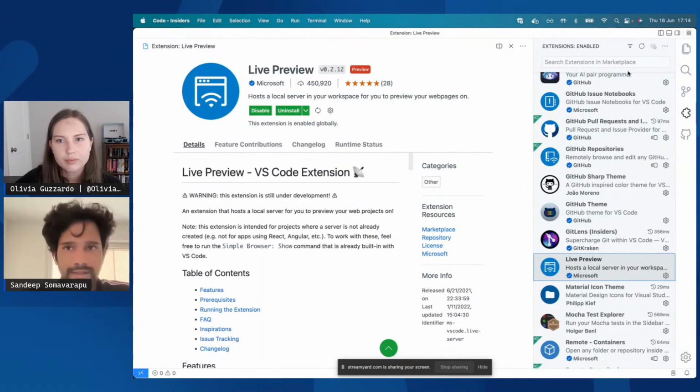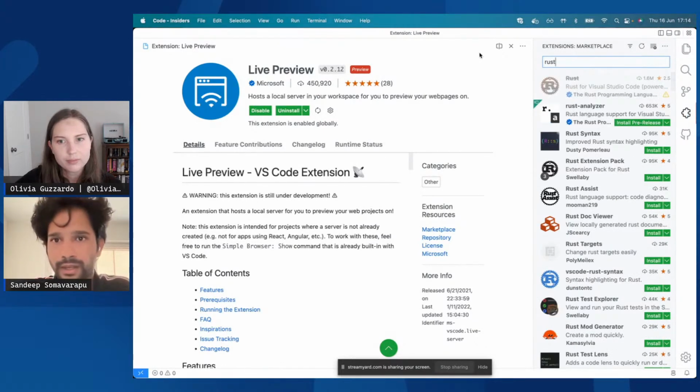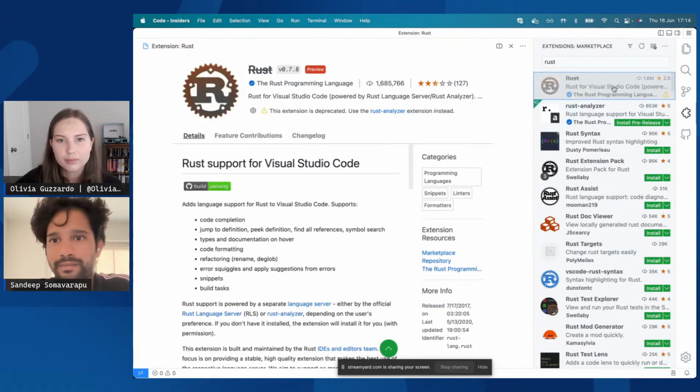And another scenario which I would like to mention, which is pretty cool, is that if you're a Rust developer and you would like to look for a Rust extension that will help you, you can already see that there is the top extension, which is called Rust. It has been downloaded more than 1 million times, but the rating is around 3.5.